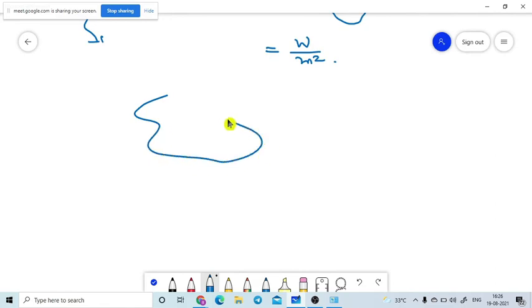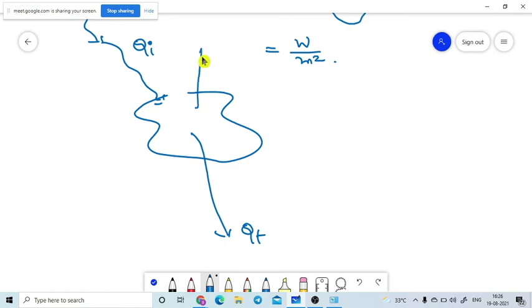Let me introduce. This is the body. Heat is incident on this one, QI heat is incident. What process will take place? Some portion will transmit, QT will transmit. Some portion will reflect, QR will reflect. Some portion will be absorbed, QA will be absorbed. So let me take Q itself. I am taking Q as the total incident radiation.